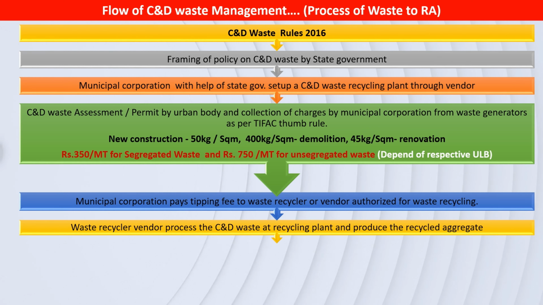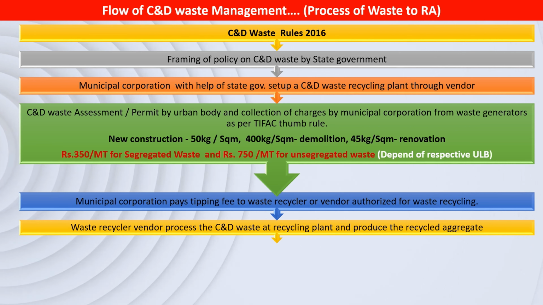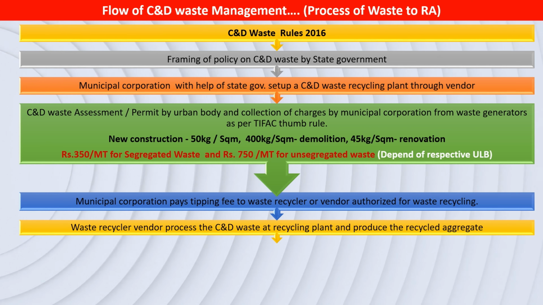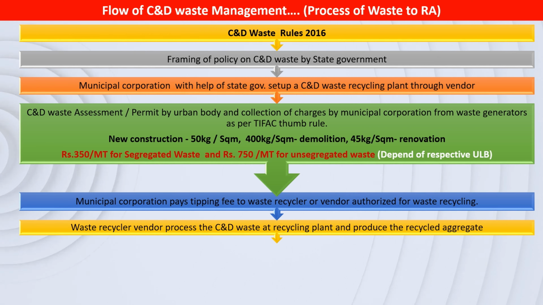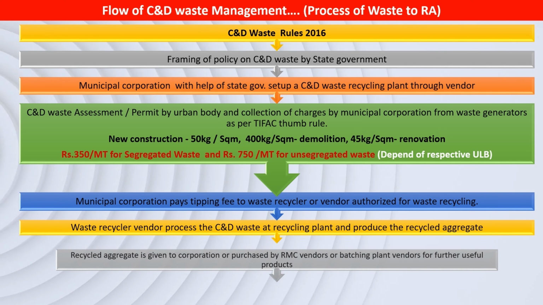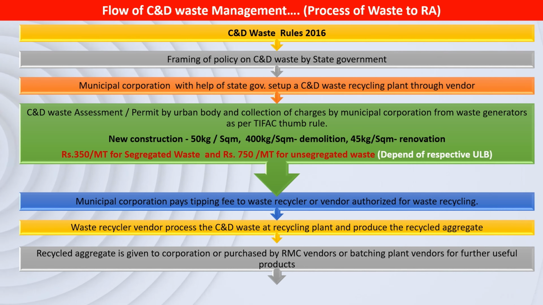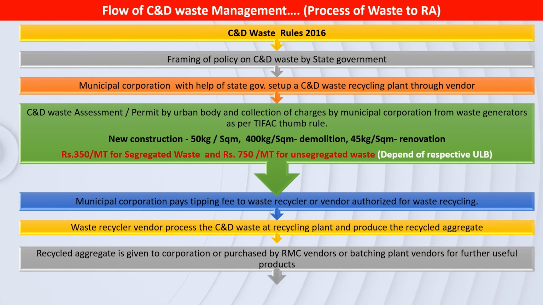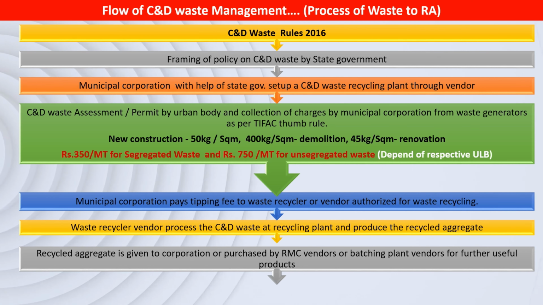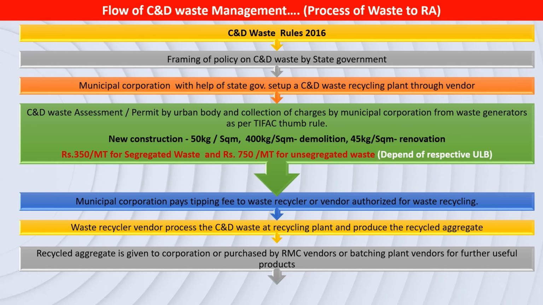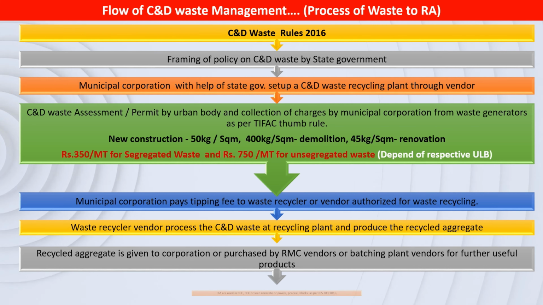After this, the waste recycler or vendor processes the C&D waste at the recycling plant and produces the recycled aggregate. Recycled aggregate is given to the municipal corporation, or the same recycled aggregate is purchased by the RMC vendors or the batching plant vendors for further useful products.